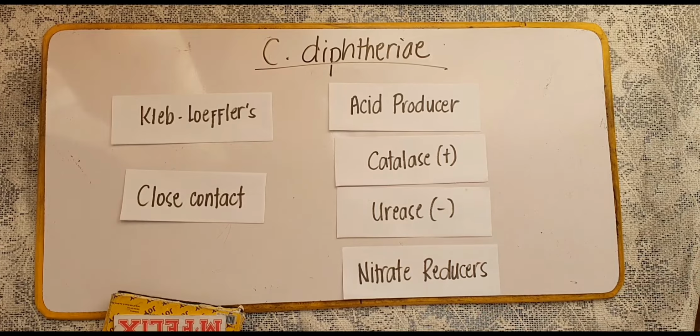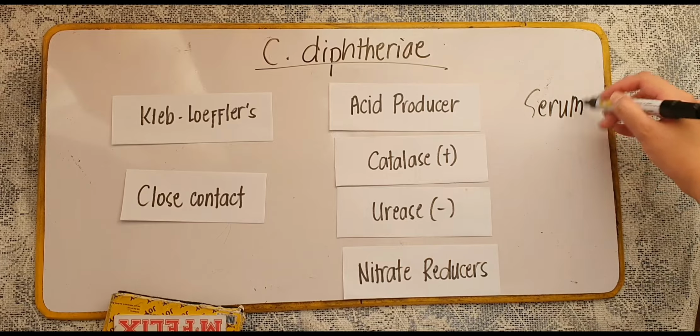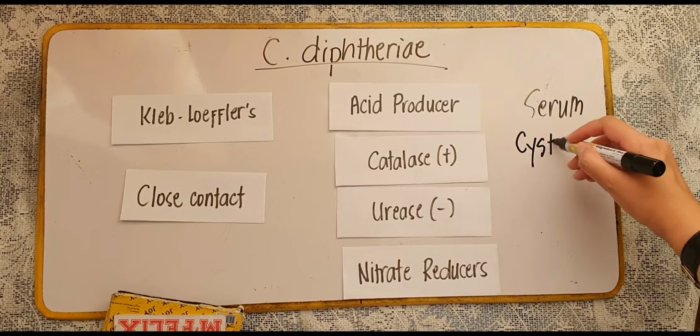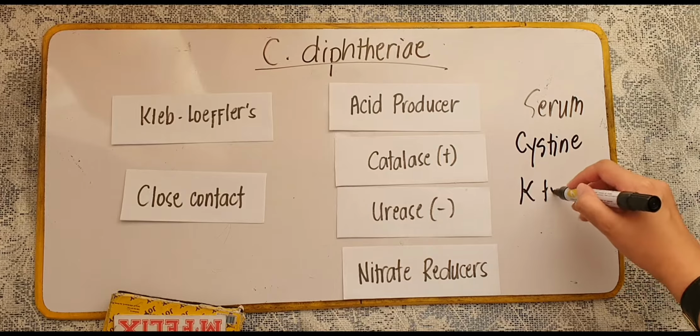Now, in your Corynebacterium diphtheriae class, for the isolation of this organism, it is very important that the enrichment of the medium with, example, yung mga serum natin, serum, cysteine, and potassium tellurite.